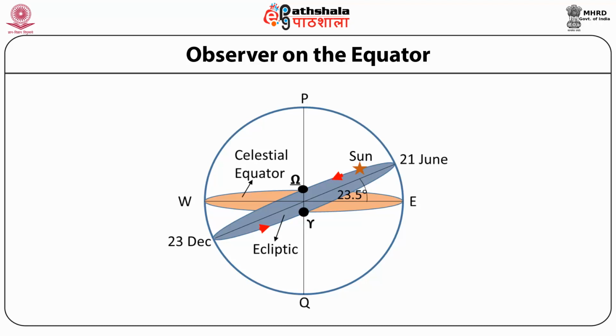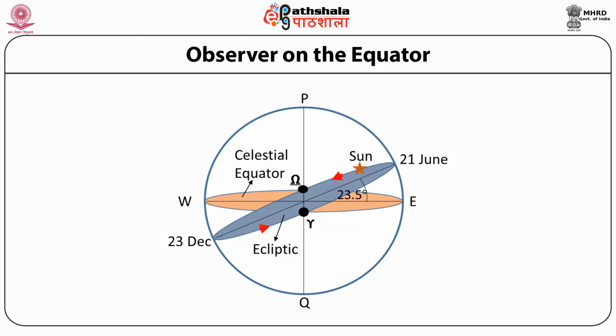Since the Earth is moving, the coordinates right ascension and declination of the Sun are changing continuously. In the picture, the brown circle is the celestial equator. At position E of the ecliptic, the Sun is in the north of the equator. At this position, the coordinates of the Sun are right ascension 6 hours and declination 23.5 degrees. The Sun happens to be at this location on 21st of June, which is also called the summer solstice.